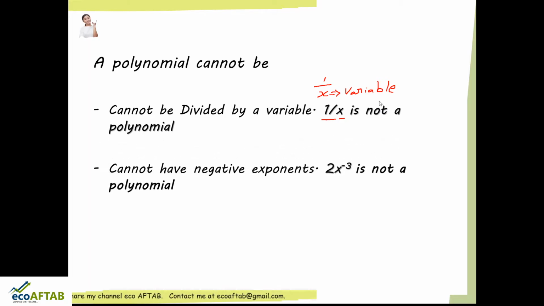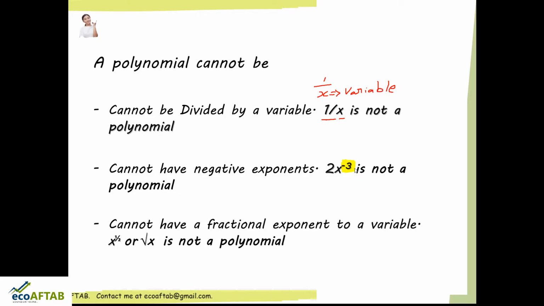Next, a polynomial cannot have negative exponents. When I speak about a polynomial, it cannot have negative exponents. So in this example you can see we have this -3, which is in the negative form. So a polynomial cannot have negative exponents.